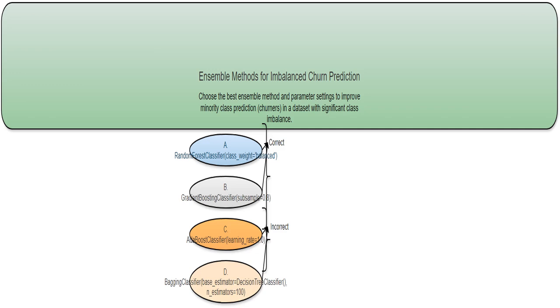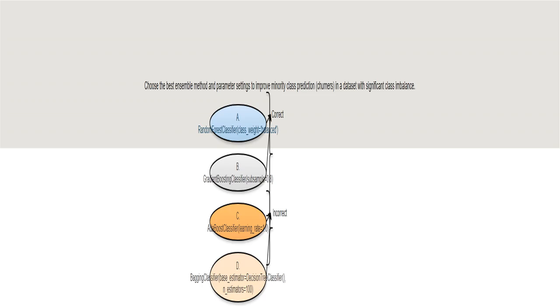I'm focusing on how to improve the model's accuracy for the minority class, the churners, which is often overlooked by standard models. This is like trying to find a few needles in a very large haystack. This question tests my knowledge of different scikit-learn ensemble methods, like random forests, gradient boosting, AdaBoost, and bagging. I need to select the method and its settings that best predict churn in an imbalanced dataset. The key is selecting options that either directly or indirectly handle the imbalance.